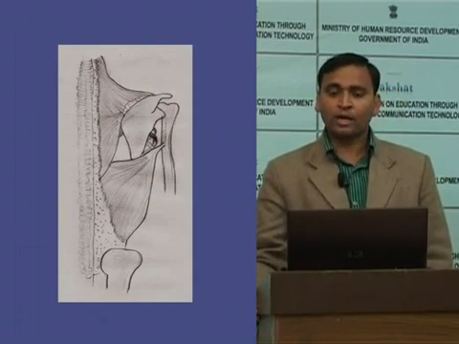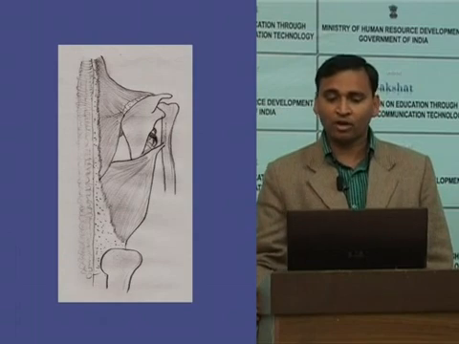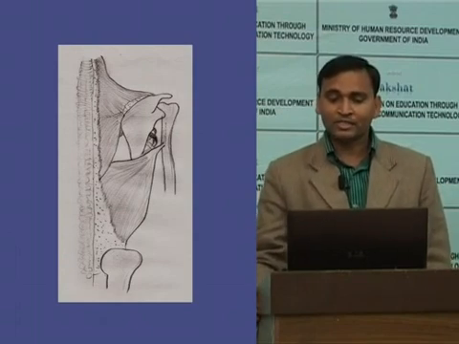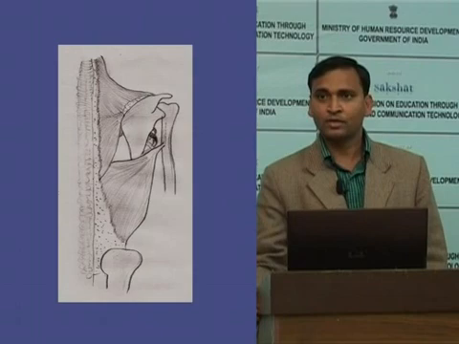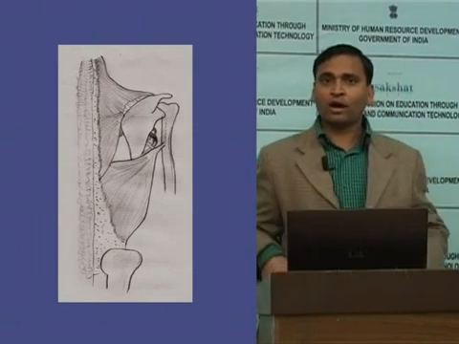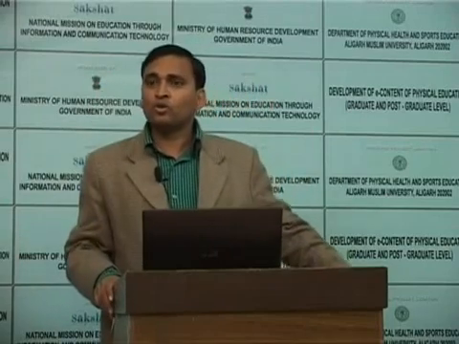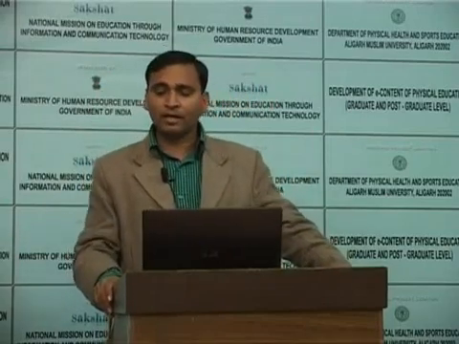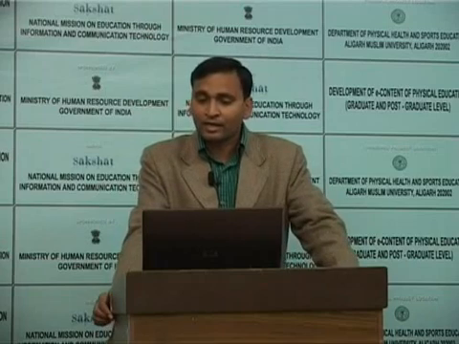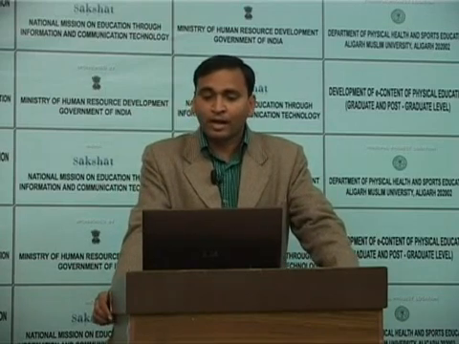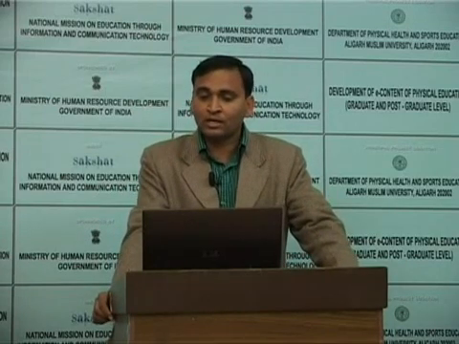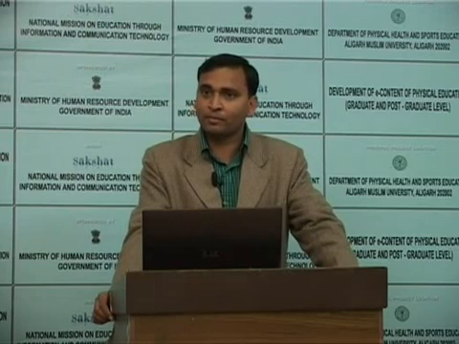Some fibers also originate from the intermediate sacral crest of the sacrum. You can see in the diagram, some fibers are also originating from the intermediate sacral crest of the sacrum and from the posterior third of the iliac crest of the hip bone.